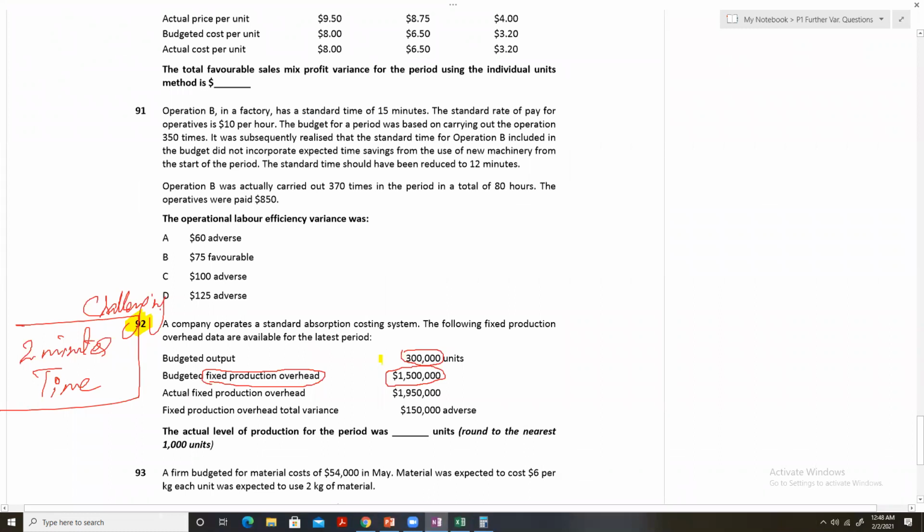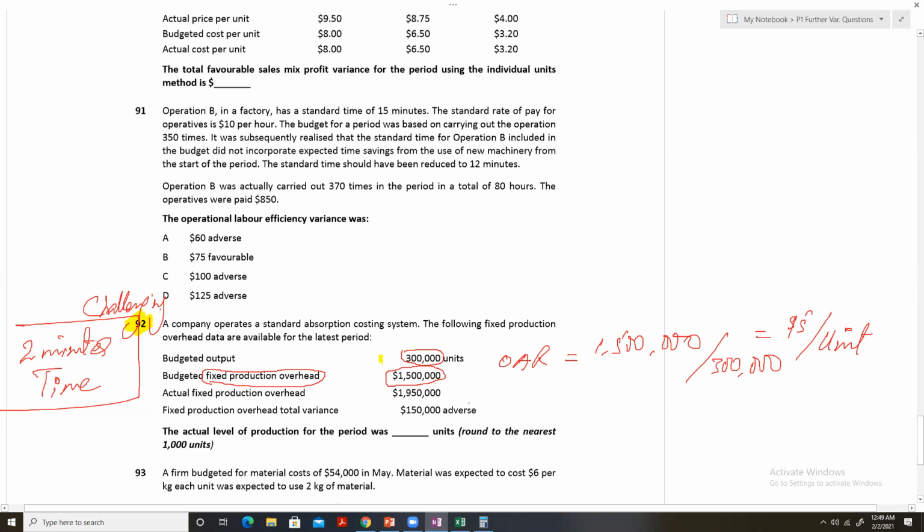Now, for 300,000 units, the company has a planned budget of 1,500,000 fixed production overheads. This leads us to an overhead absorption rate of 1,500,000 divided by the output level, that is 300,000. It will become $5 per unit. This is the overhead absorption rate.